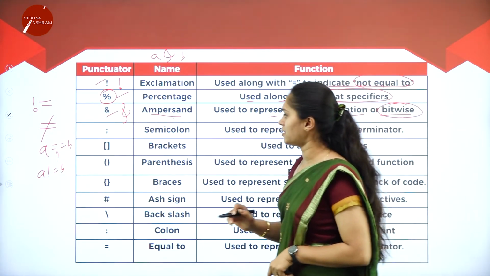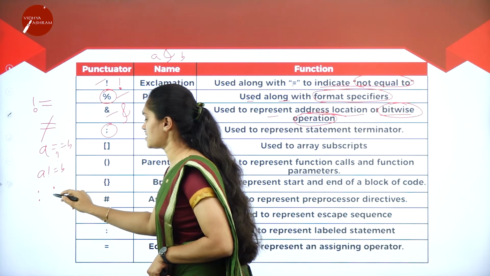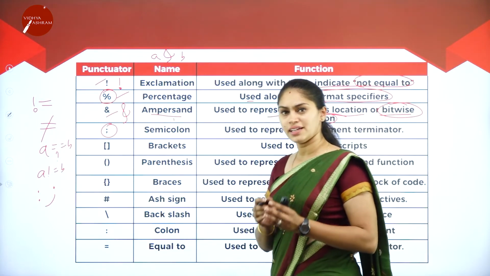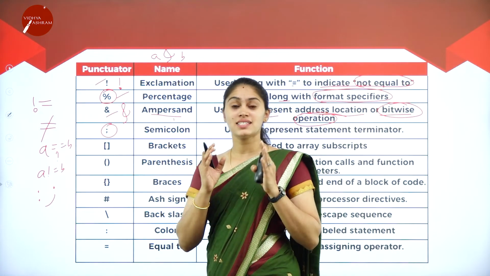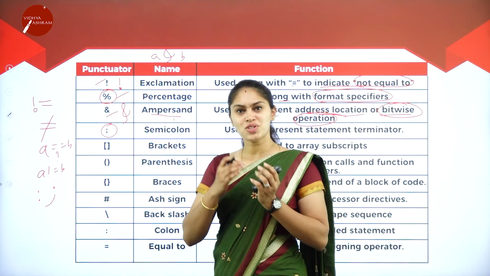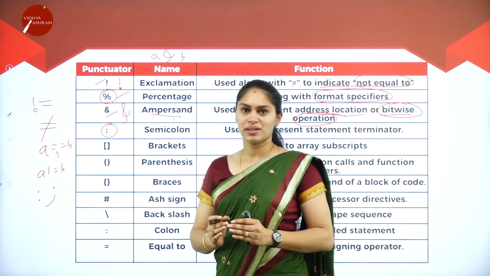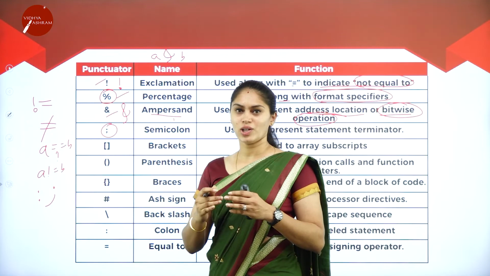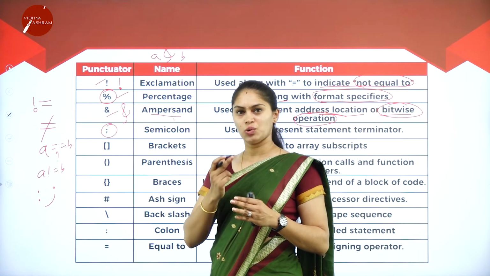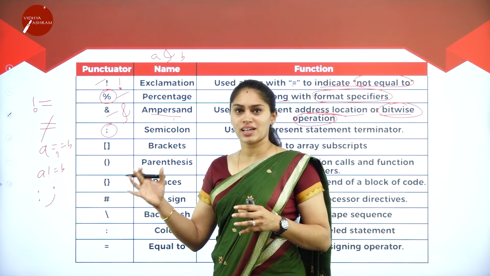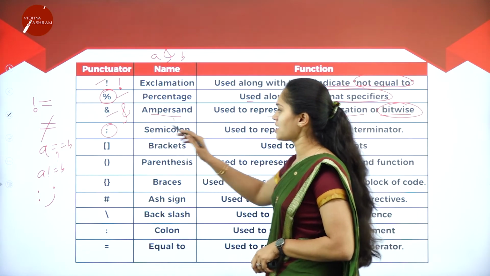Next we have a semicolon. So this is a colon and this is a semicolon. I told you that punctuators are also known as separators, right? When it comes to separation, what are we going to separate? We have several elements in programming, and we work with several sets of statements that can include numbers, digits, underscores, everything. Then how can I get to know the separation? For that purpose, we use this semicolon.